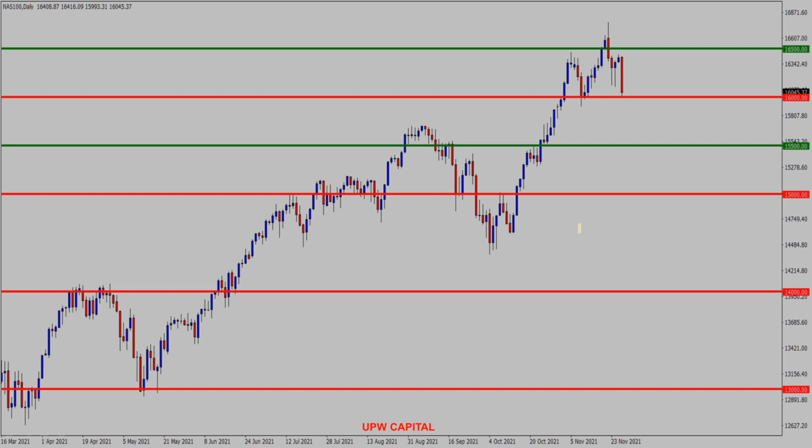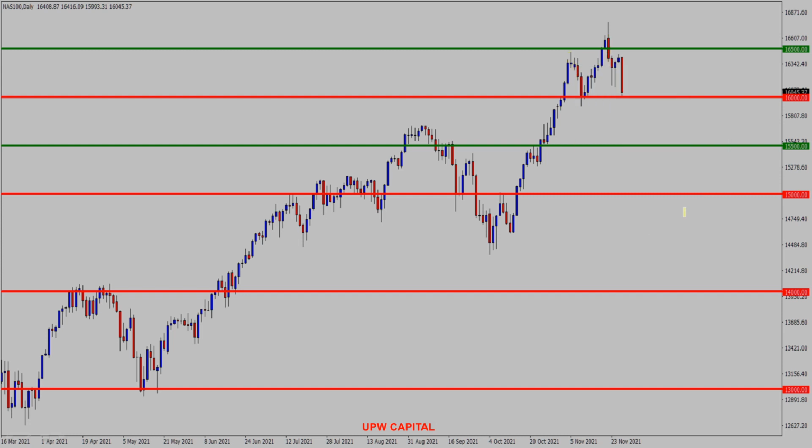Let's look at NASDAQ 100 daily chart. My favorite instrument. At the 16,000 level, price was actually supported and pushed higher. So it pushes into 16,000 and moves higher. We are now back to this level. If I get a rejection bar followed by an engulfing candle, this will give me a clue the price could be attracted to the 16,500 level.